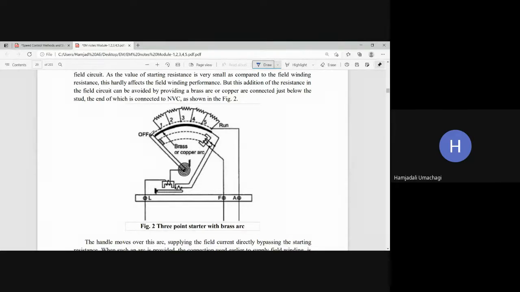When we move the handle from one position to another, if I settle the handle on this position, it is connected to 1, then to 2, then to 3. So you are not putting a large amount of stress directly on these studs. Whatever stress there is gets distributed on this brass arc, so heat dissipation becomes very easy. This is the copper or brass arc, which can withstand high heat inside the stud. Is it clear?